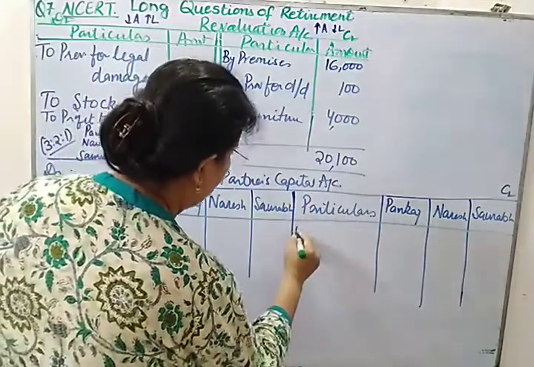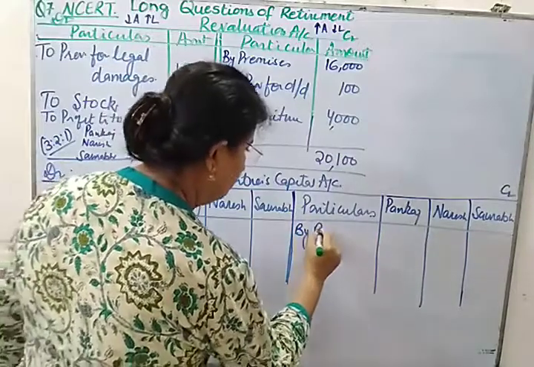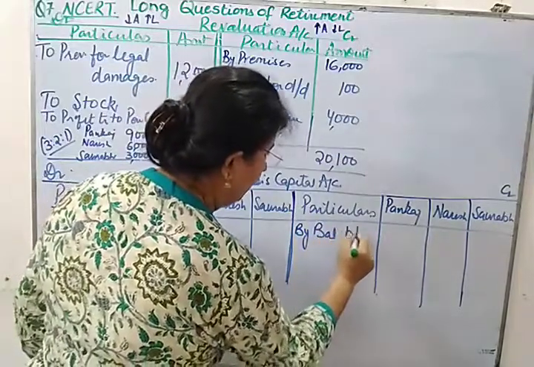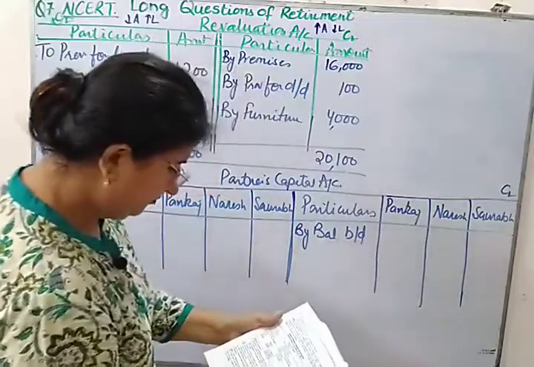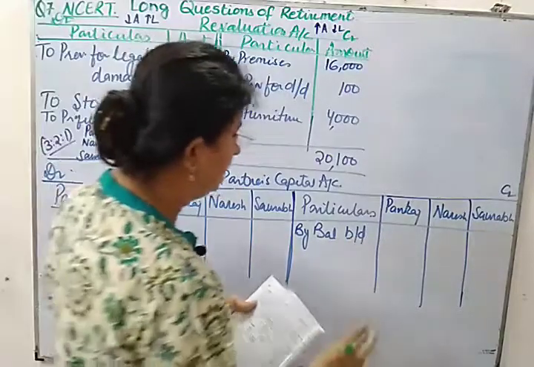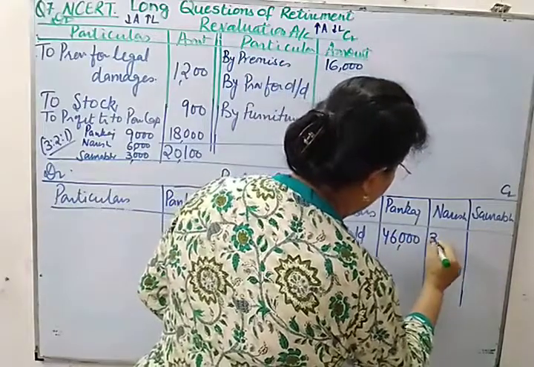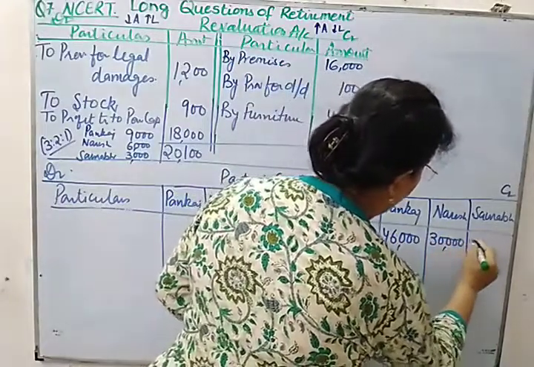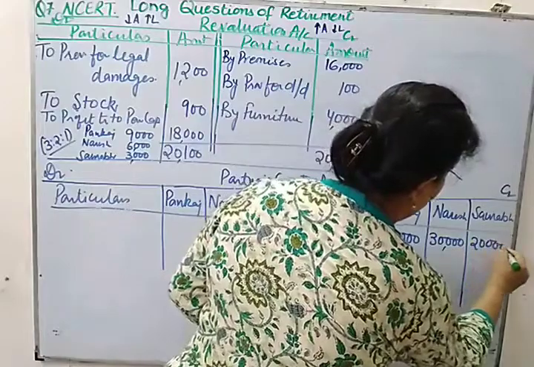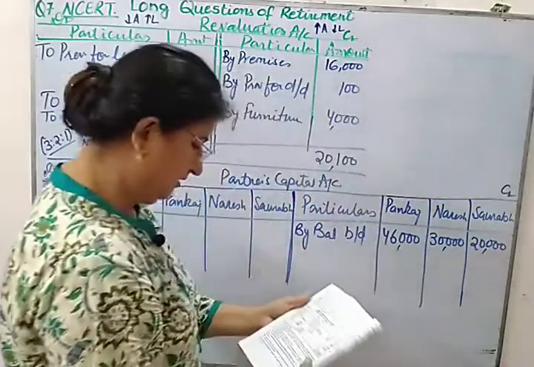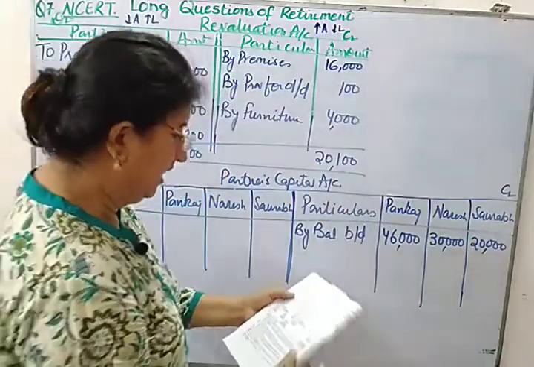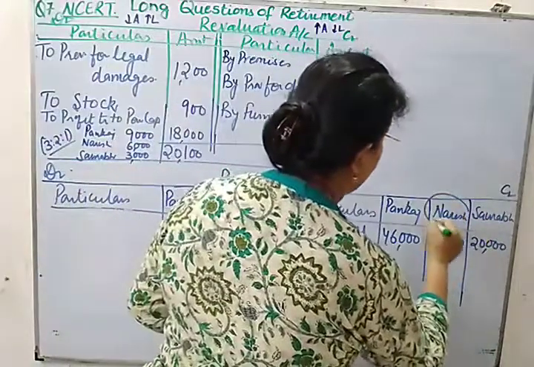So let us start with the opening balance. Opening balance has to be the first item. So balance brought down as per the balance sheet is 46,000, 30,000 and 20,000. The first job after writing the opening balance is to encircle the retiring partner. Naresh retired from the firm, so this partner is retiring.